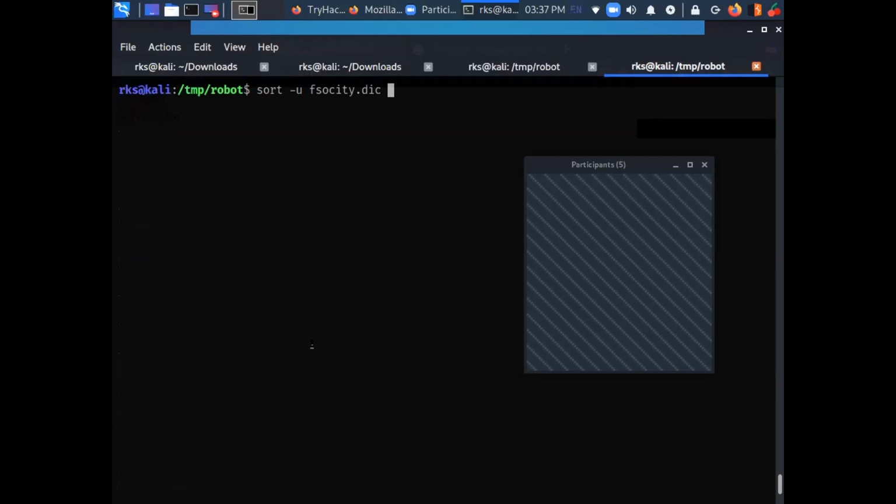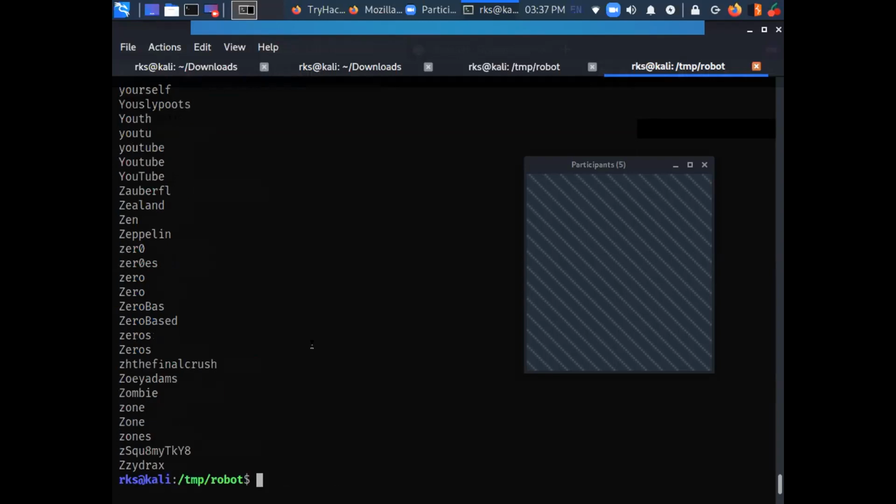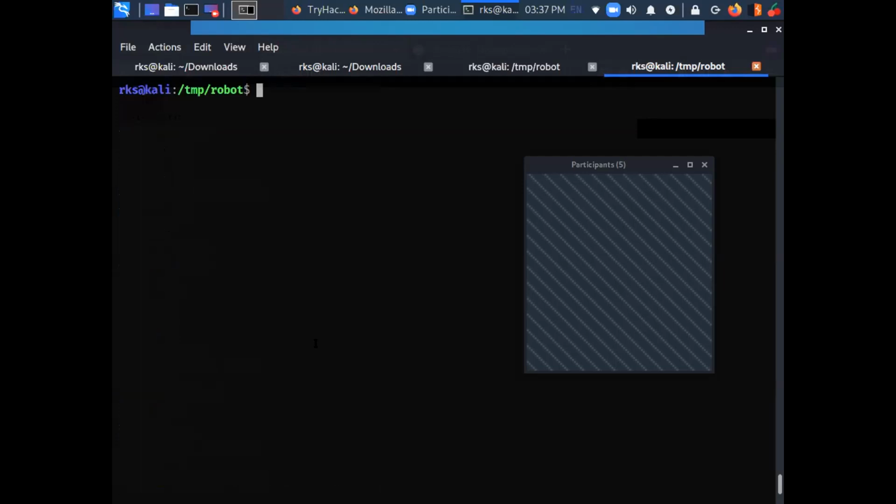So this is what I did, and it gave me the output on my screen. But what I want is to save it in a new file. So let's save it. Let's do a word count comparison.